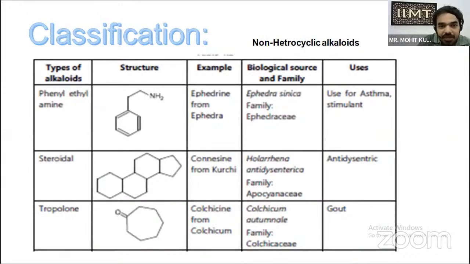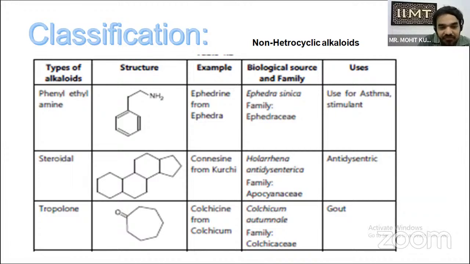Now non-heterocyclic alkaloids, like phenylethylamine. We obtain ephedrine from ephedra. The biological source is Ephedra sinica, family Ephedraceae, used in asthma. Second is steroidal, like conessine from Holarrhena, family Apocynaceae, and it is antidysenteric. Third is tropolone, colchicine.